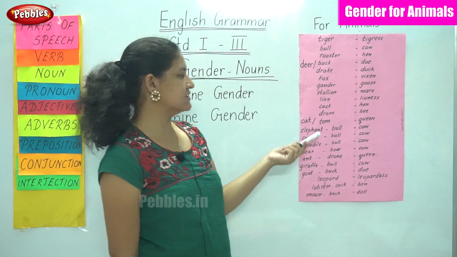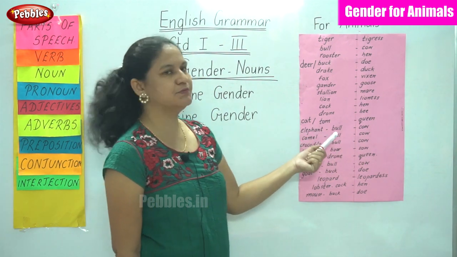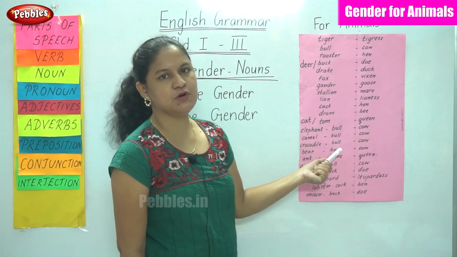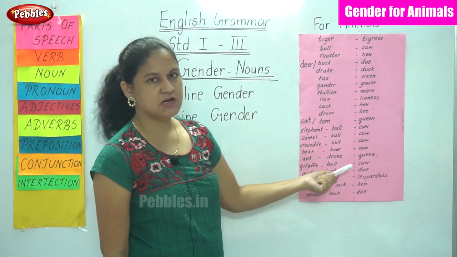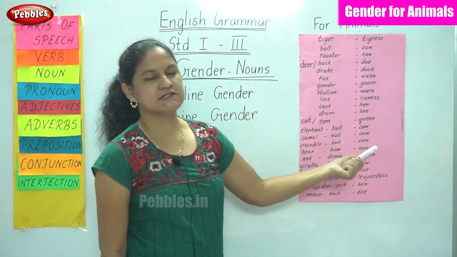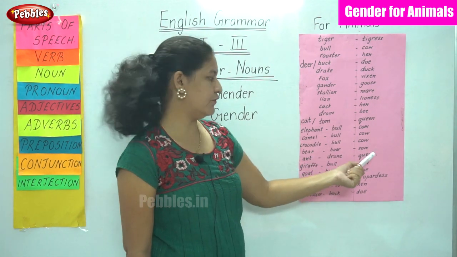For a cat, it is tom and queen. For an elephant, it is bull, cow. For a camel, it is bull, cow. For a crocodile, it is bull, cow. For a bear, it is boar and sow. For an ant, it is drone, queen.